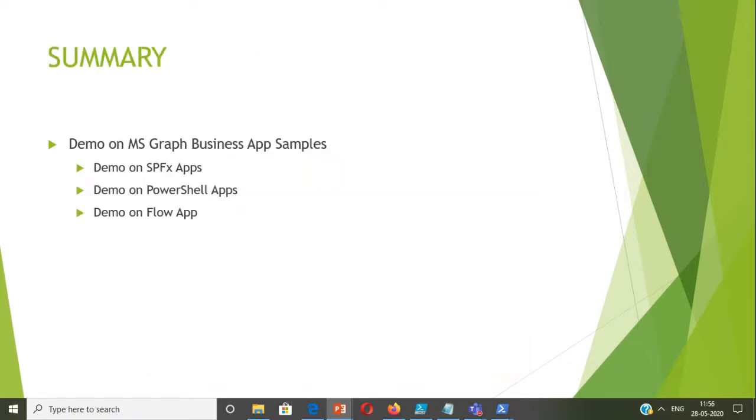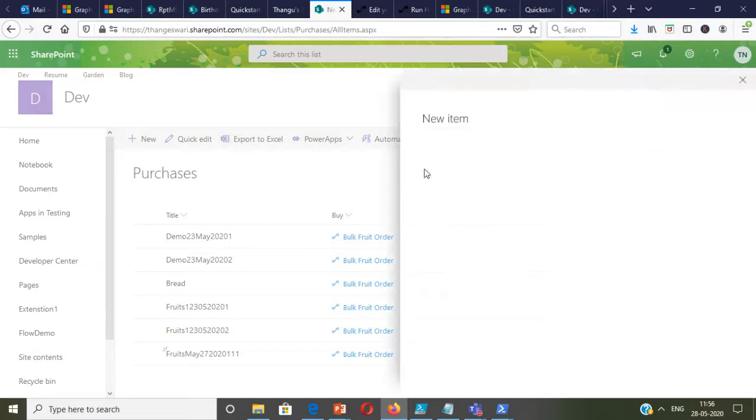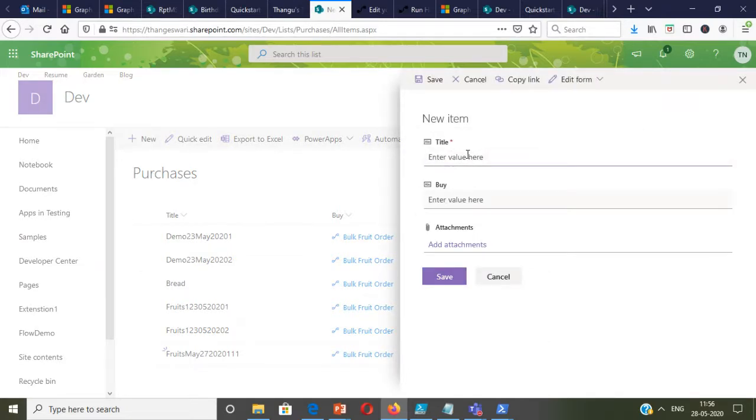So actually what we are going to do is purchase a new item. So imagine you're going to a store. If you are purchasing fruits, actually what it means is you might be purchasing apple, mango, banana, pomegranate, or other fruits and vegetables. So what I'm saying is when you're purchasing an item, it's going to create a list with that name, and in that list we are going to have a few items. So I'm going to automate that with the help of Power Automate or Flow.